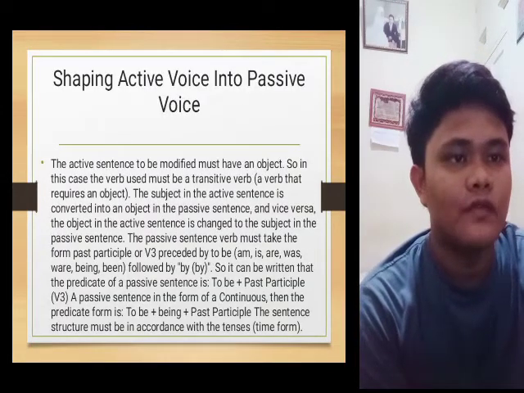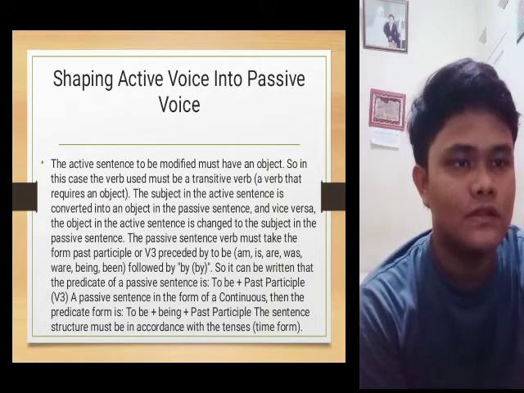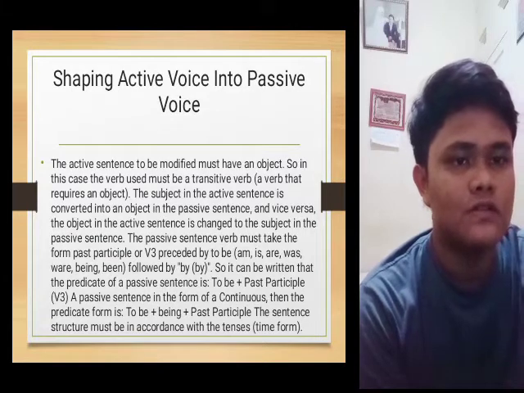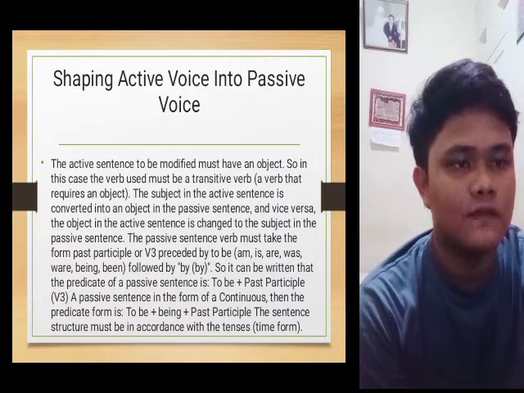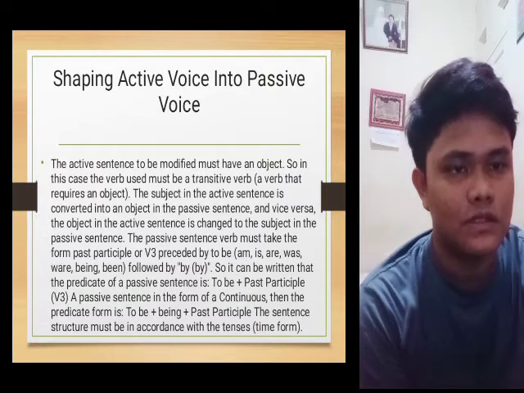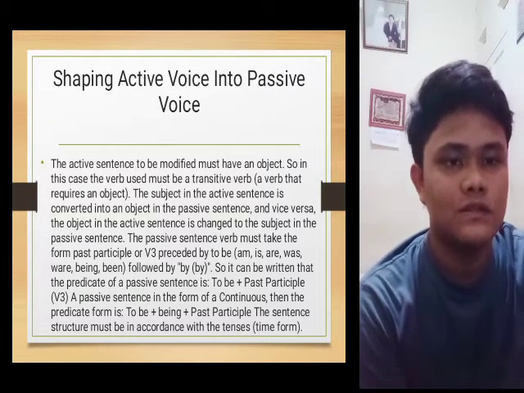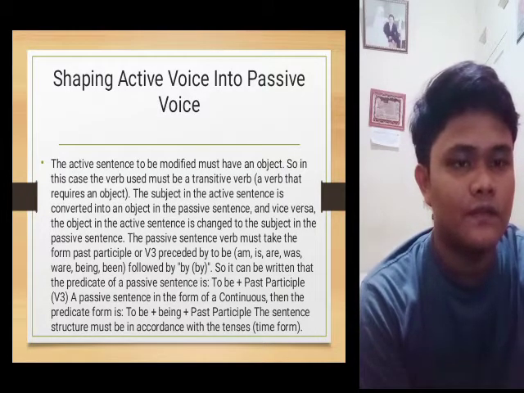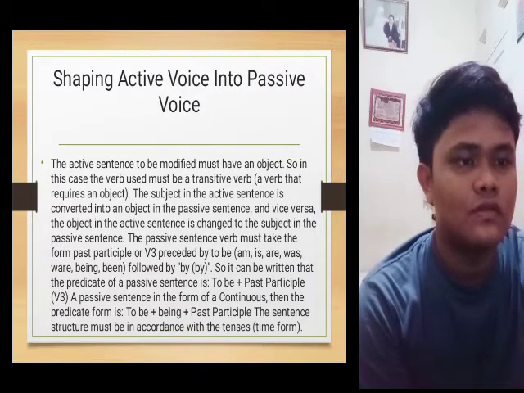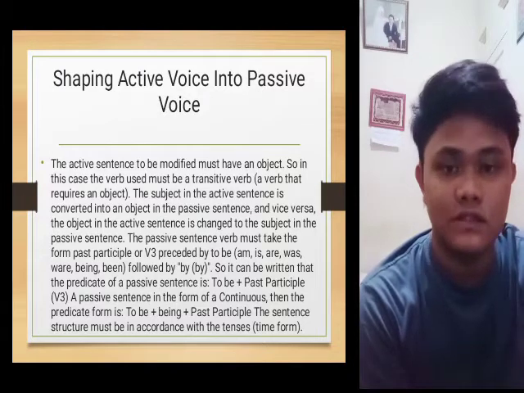Shaping active voice into passive voice. The active sentence to be modified must have an object, so in this case the verb used must be a transitive verb, or a verb that requires an object. The subject in the active sentence is converted into an object in the passive sentence, and vice versa. The object in the active sentence is changed to the subject in the passive sentence.